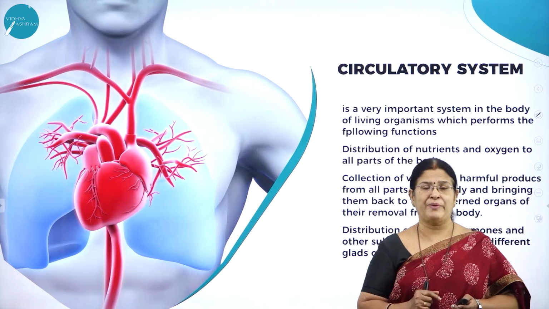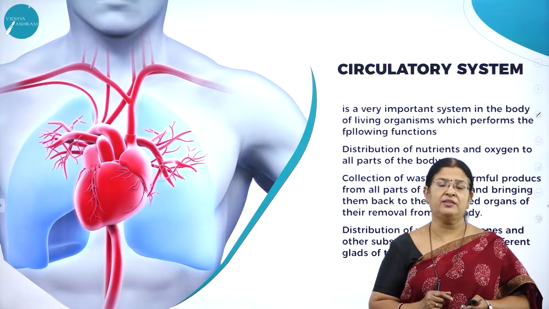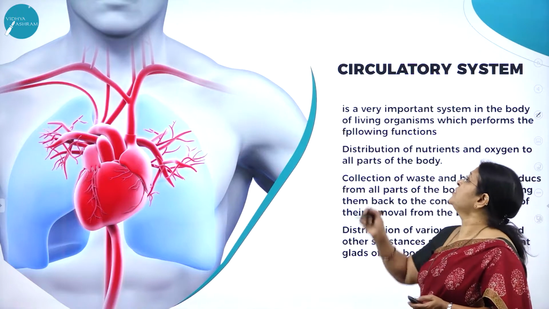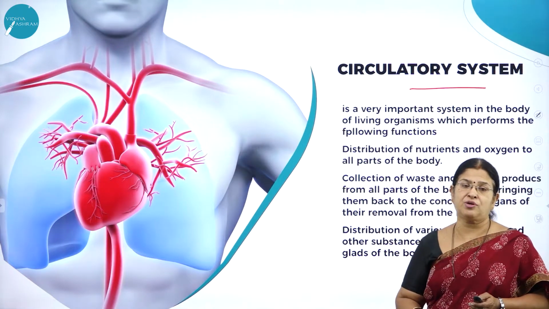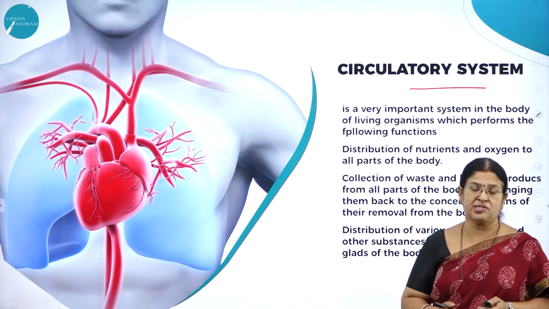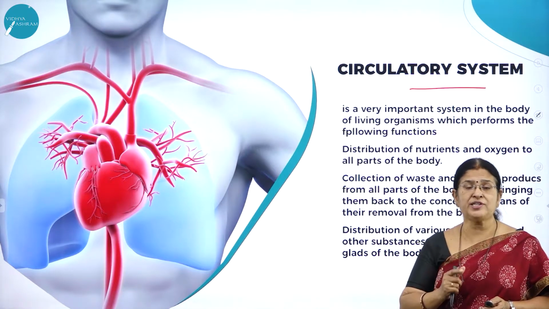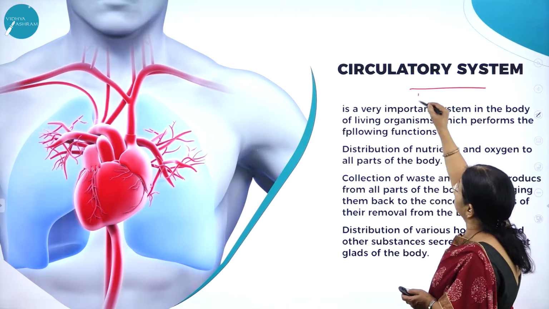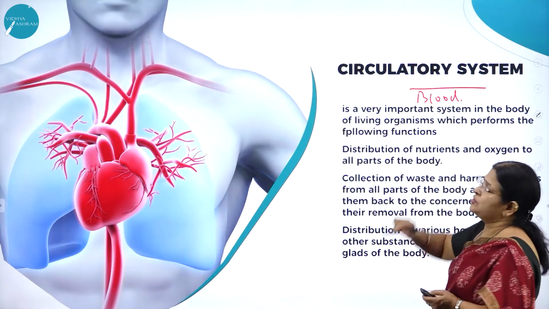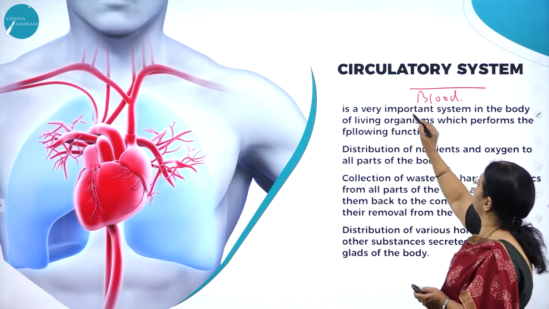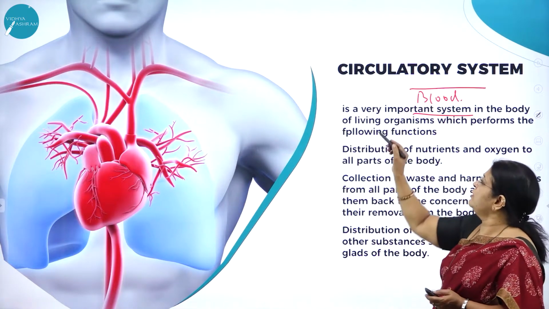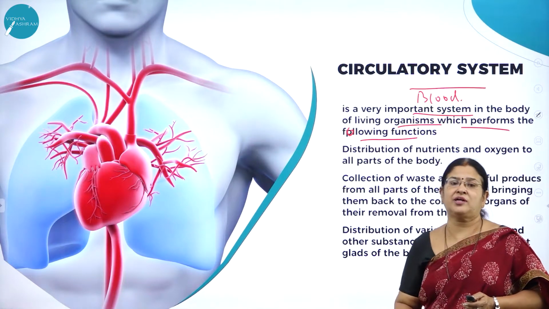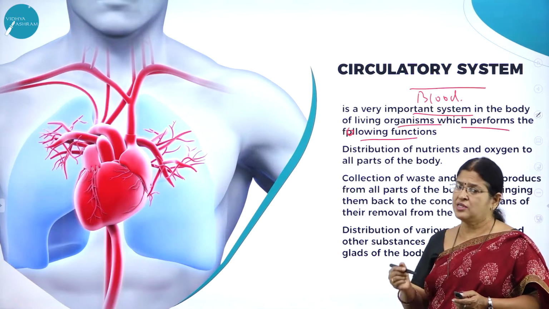So one such mechanism that is involved in the transport of nutrients, oxygen and essential elements is the circulatory system, or we also call it the blood circulatory system, because here some fluid is used. What is that fluid that is used for circulation? That is none other than the blood. So circulatory system is a very important system in the body of living organisms which performs the following functions. Now let us see what are the very important functions of the circulatory system.